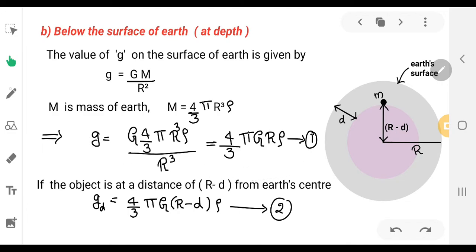Now, if the object is at a certain depth d from the surface of the earth, the object is below the surface of the earth at a depth of d. Here is the mass.